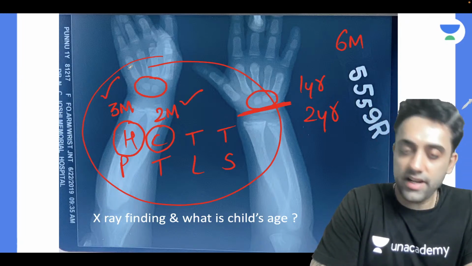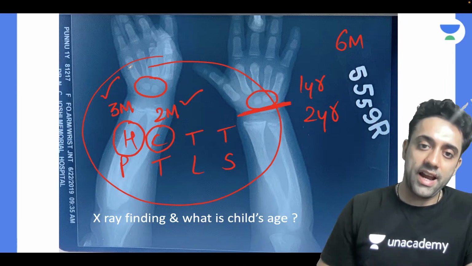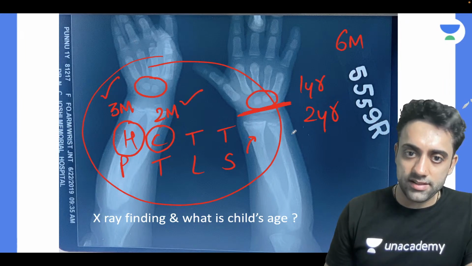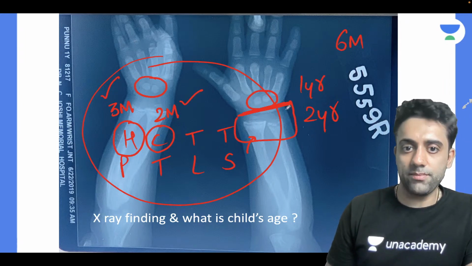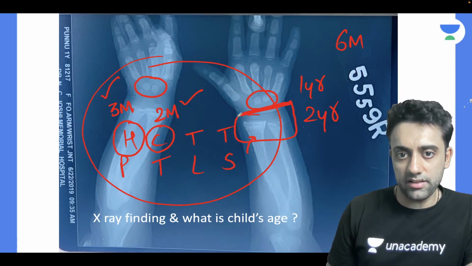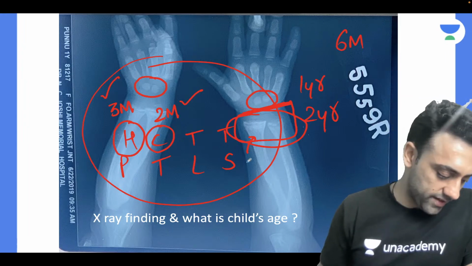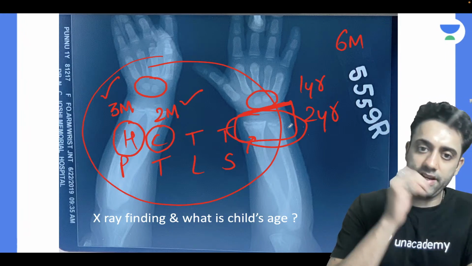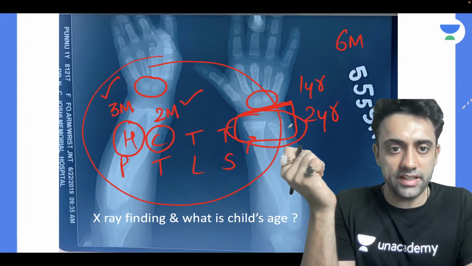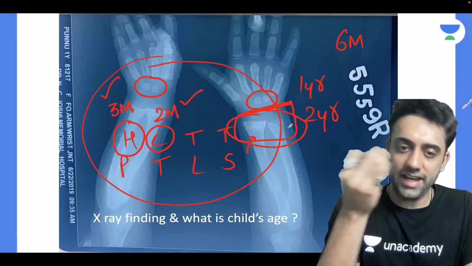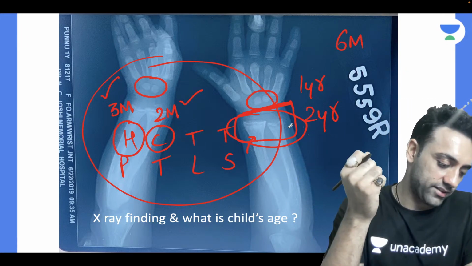So this baby is definitely more than 3 months old, number one. And number two, I can see this: cupping, fraying and splaying appearance. Can you see this part? This is very important, cupping, fraying and splaying. And where do you see that? You see that basically in a case of rickets. These are the x-ray findings of rickets.